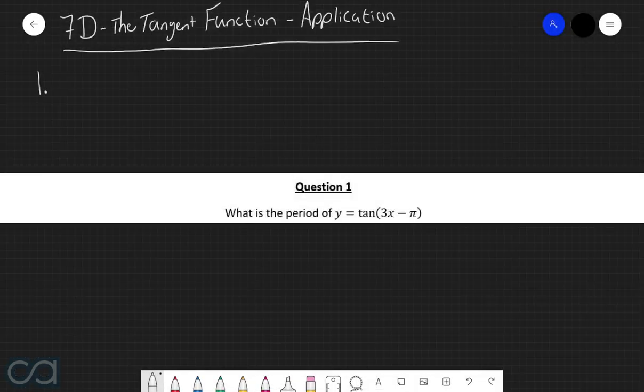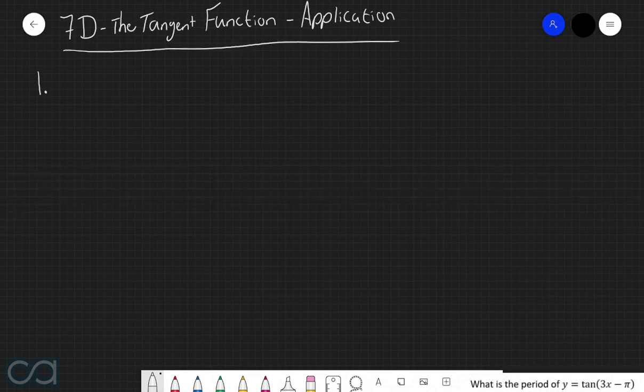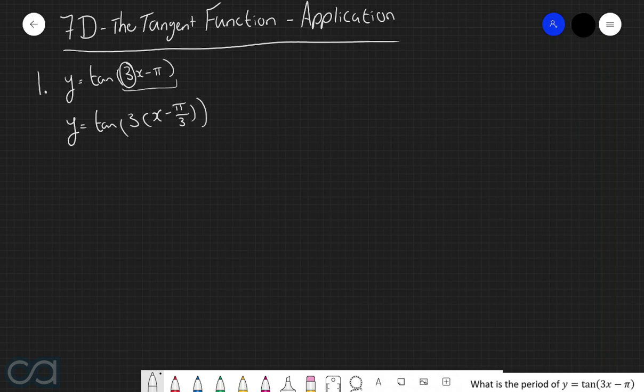Question 1. What is the period of y equals tan of 3x minus pi? So the tan function that we're working with here is y equals tan of 3x minus pi. Now the first thing that we need to do here is rewrite this bracket in the standard form for a tangent function. And to do that we need to factorize this 3. So by factorizing this 3, we get y is equal to tan of 3 multiplied by x minus pi over 3. And so we now know that the period of a tan function is given by pi divided by this value here. So in other words, the period is equal to pi divided by 3.